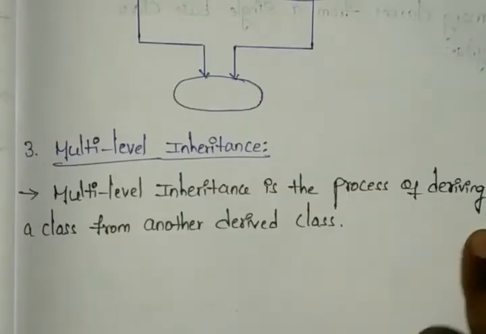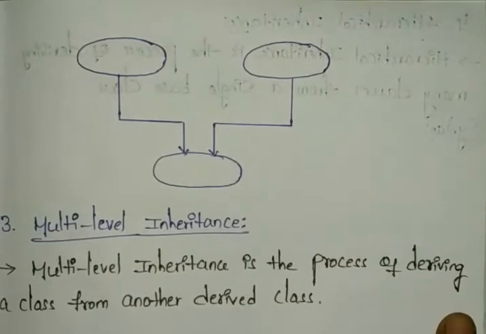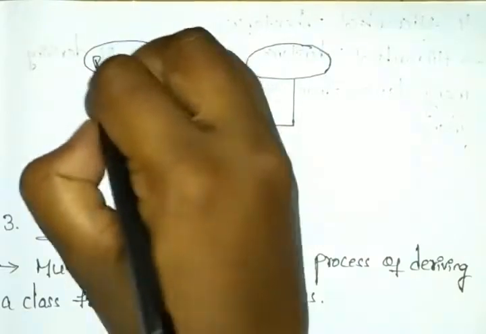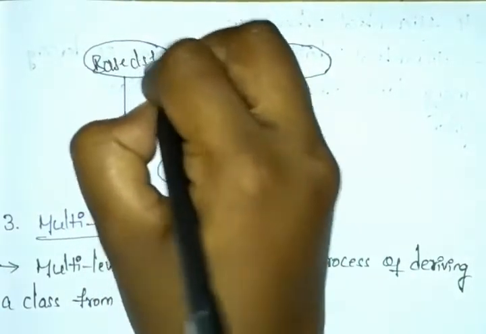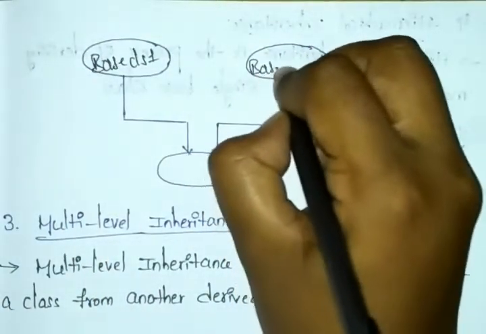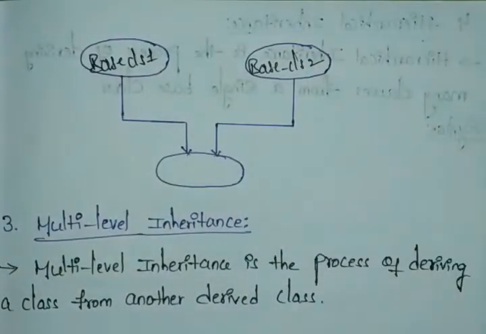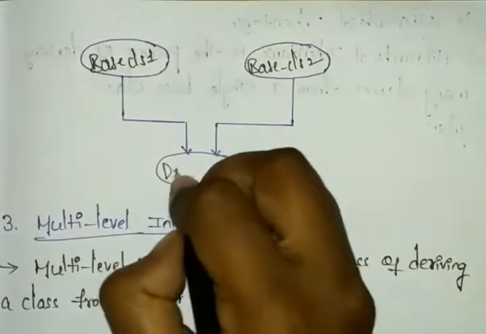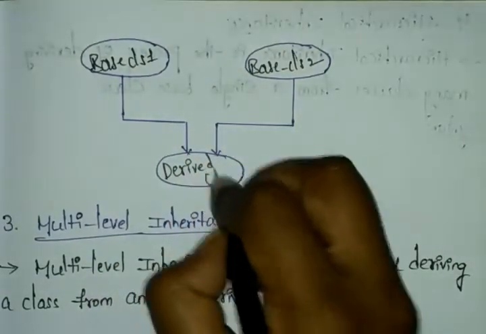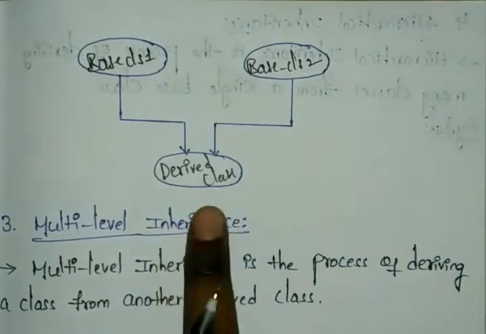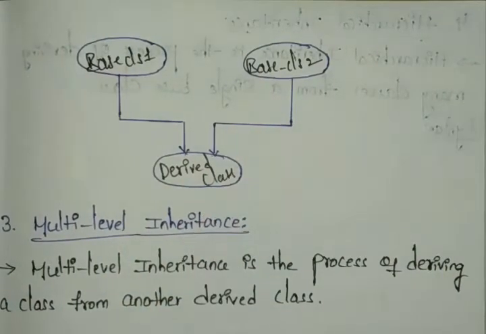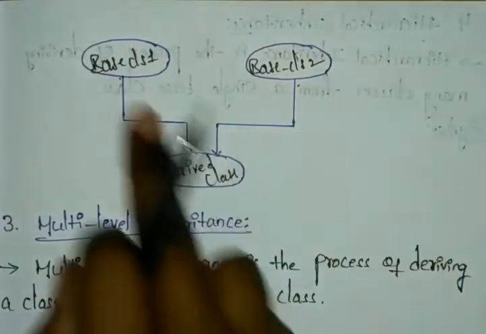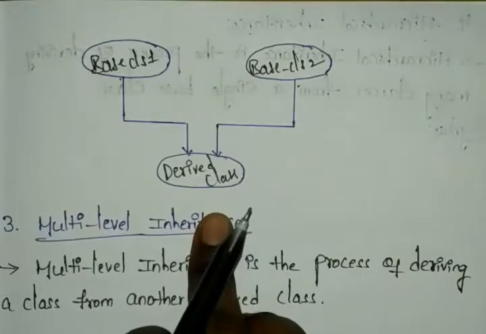Just see here, we have our flow chart. It will have base class 1 and base class 2. Base class 1 is this, and next it will be base class 2, and here it connects to our derived class, right? So you can write here, this is our derived class. We have only one derived class. So this derived class has the properties of both parents, base class 1 and base class 2. It will have the properties from them, right?